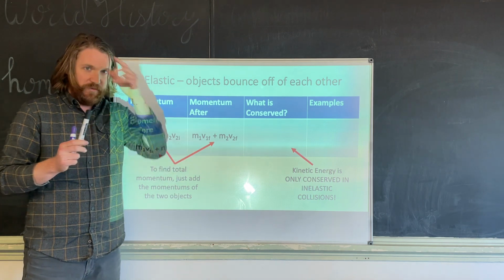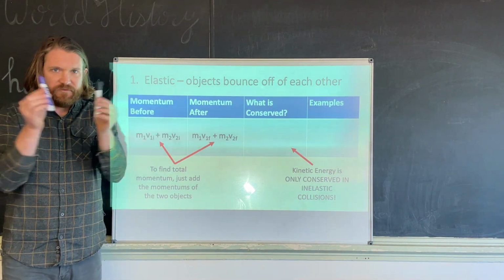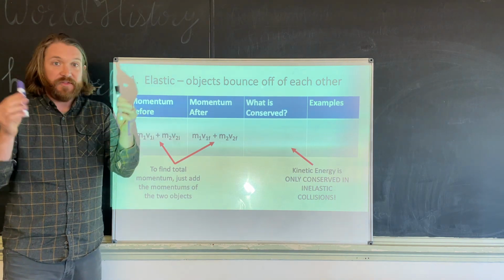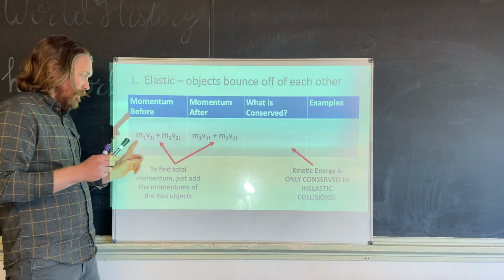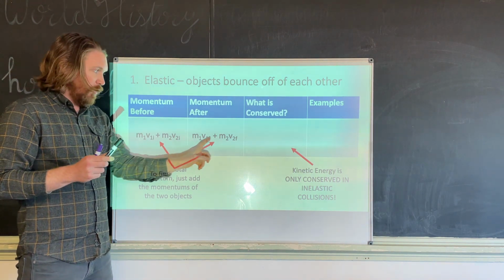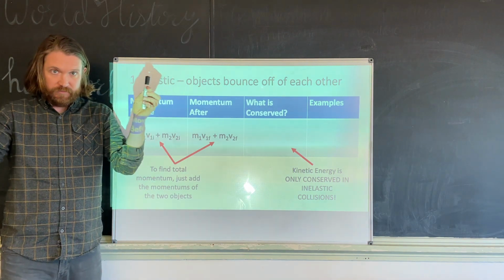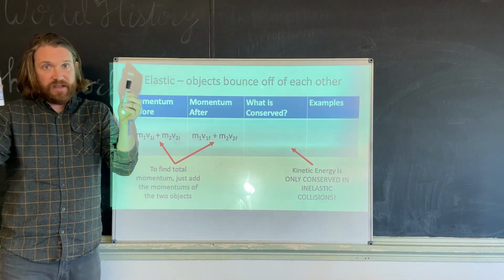We call that v2f. So when two things bounce off each other, usually, for the sake of this class, we think that their masses stay the same. So that's why we have an M1, an M2, an M1, and an M2, right? But their velocities are what are changing. They're moving, they hit, and then their velocity changes.